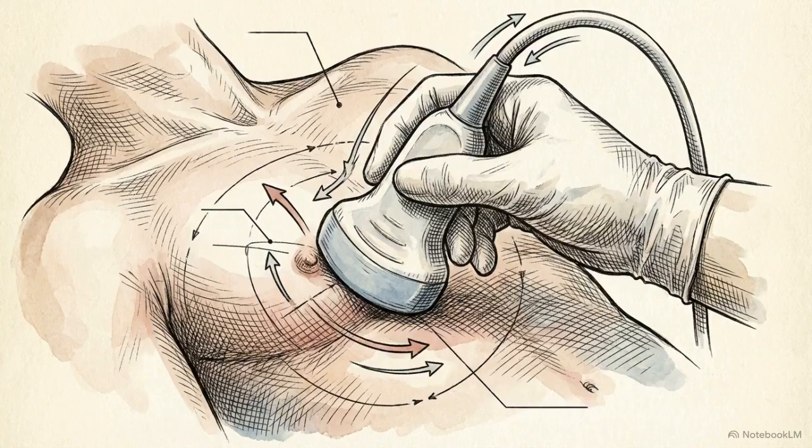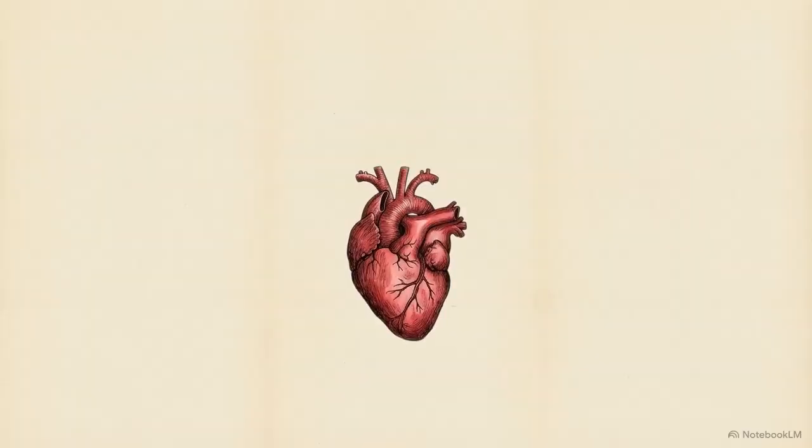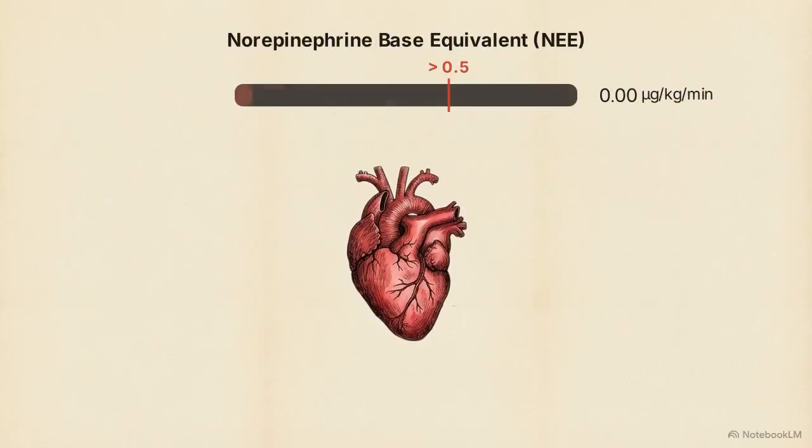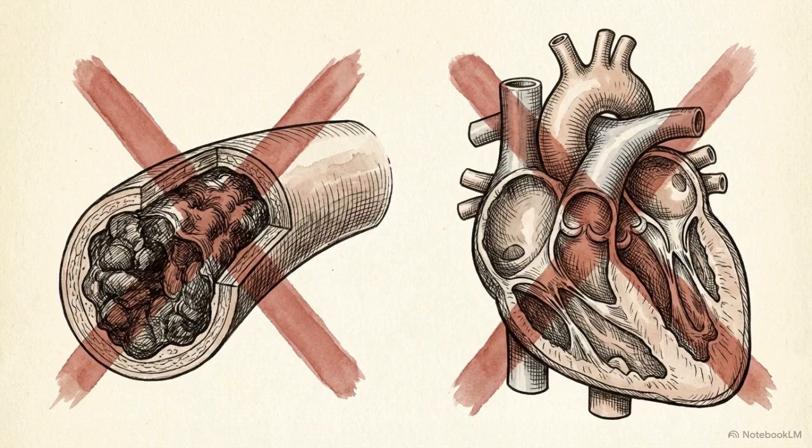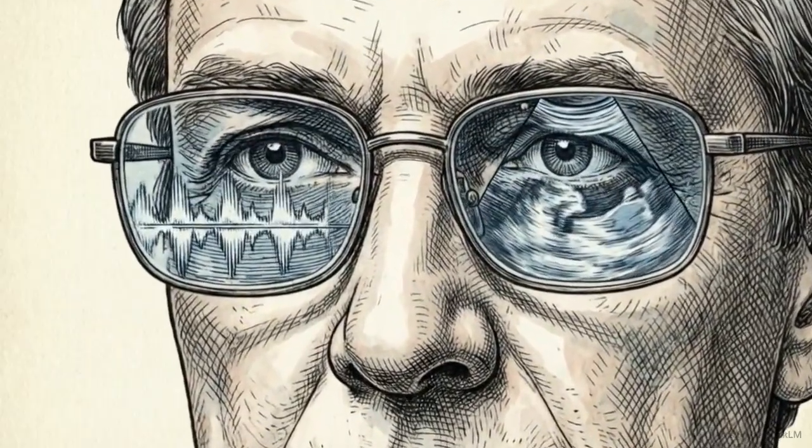The final requirement mandates visual confirmation via critical care ultrasound. At the absolute edges of septic shock, the etiology of hypotension begins to blur. Pumping a patient with massive doses of catecholamines to meet that 0.5 NEE threshold can unmask latent heart disease or directly induce secondary cardiac dysfunction. Ultrasound must be utilized to actively rule out obstructive or cardiogenic causes of mixed shock. A pure distributive shock diagnosis cannot be locked in mathematically. Visual confirmation is required to prove the heart itself isn't failing.